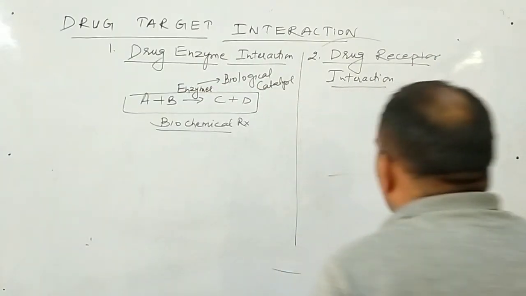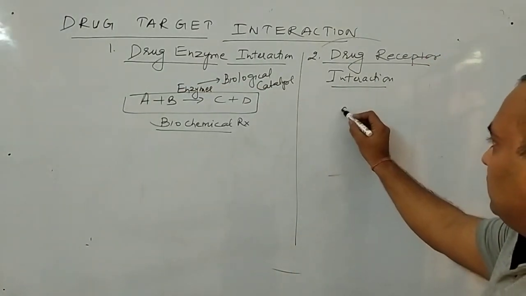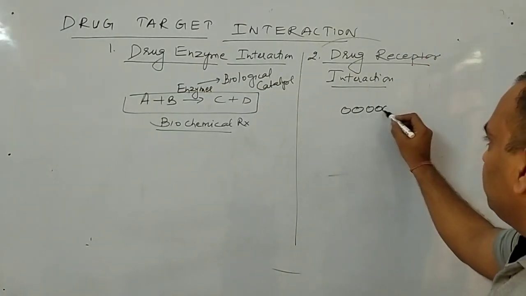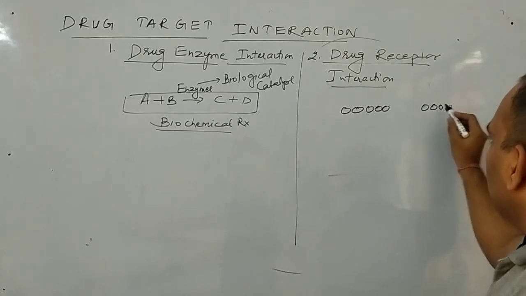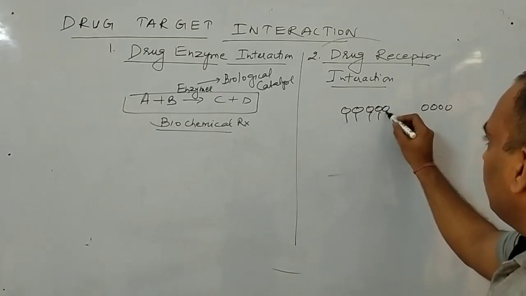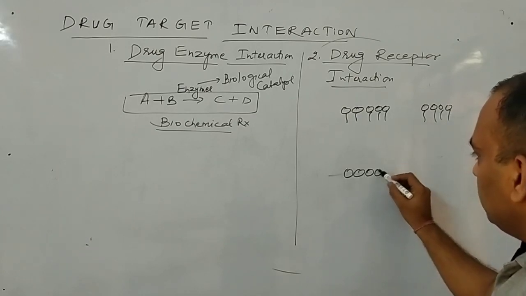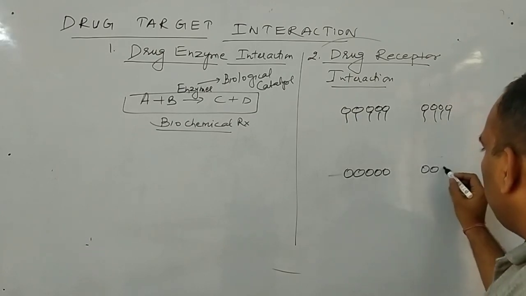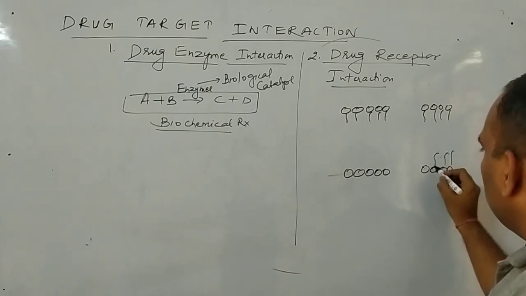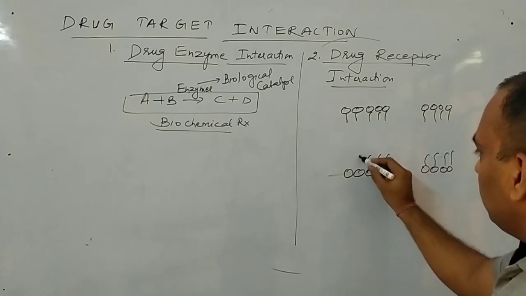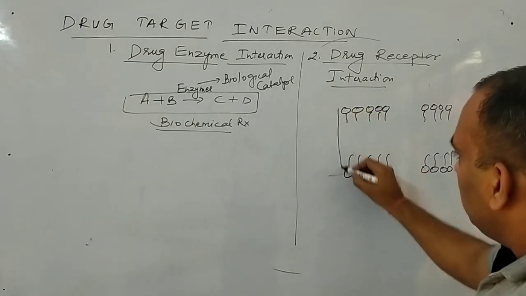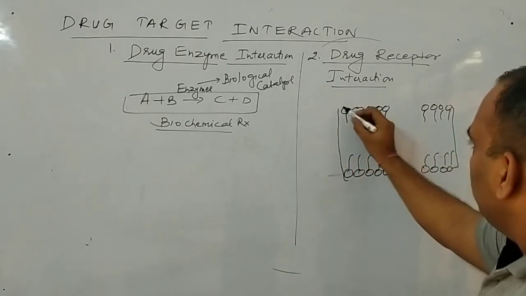Second, what is the meaning of receptor? Just see, student. This is a part of a cell membrane. This is a part of, I draw, it will take some time, but doesn't matter.